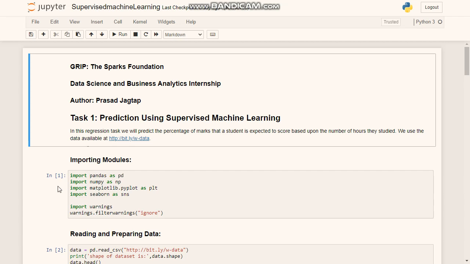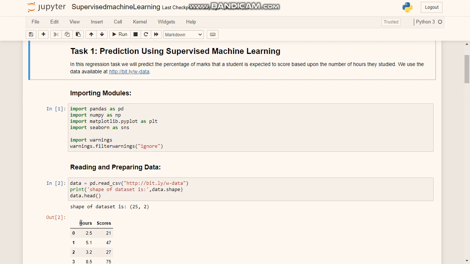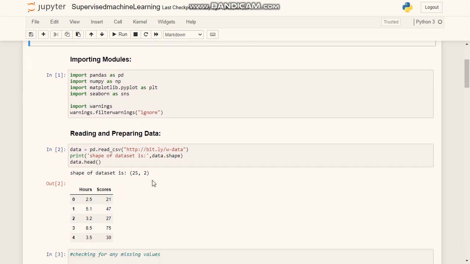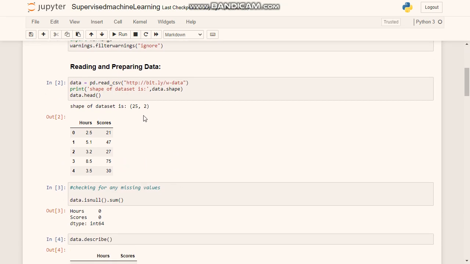First of all, I am importing a few libraries, which are pandas, numpy, matplotlib, and seaborn. After reading the data, I am getting the shape of the data, which is 25,2, which means there are 25 rows in the data and 2 columns in the data.